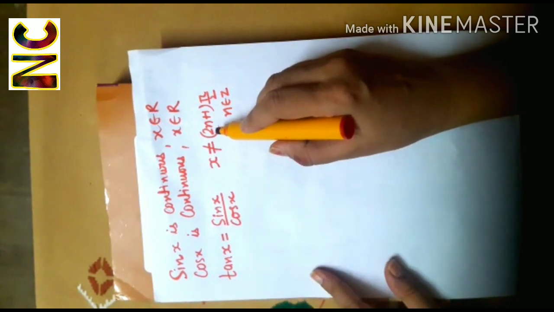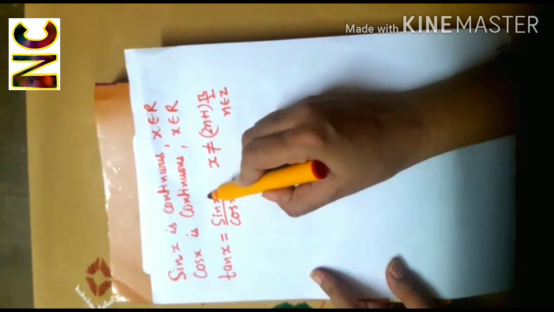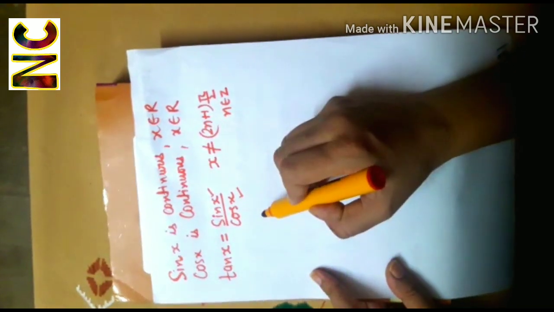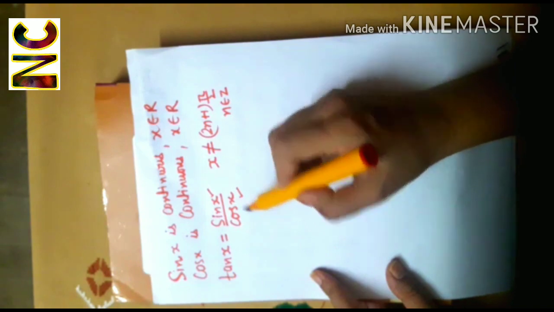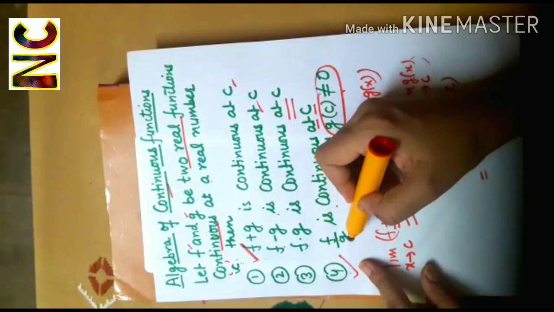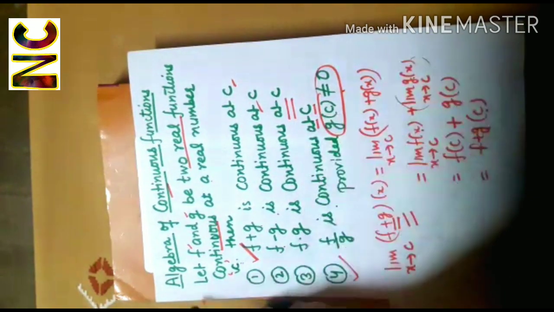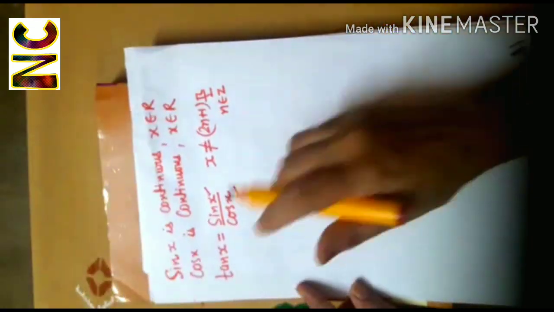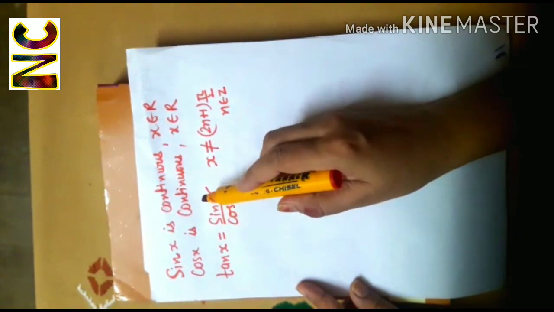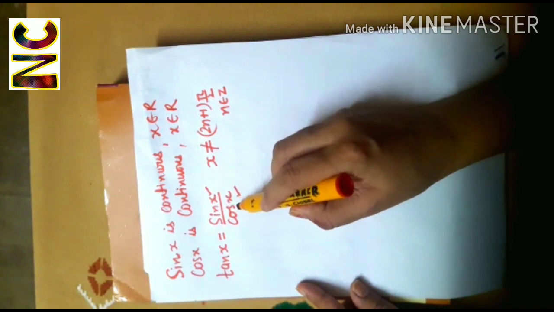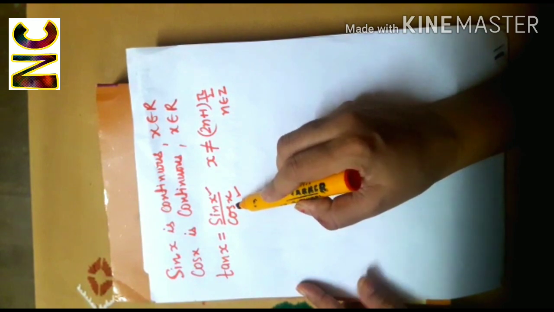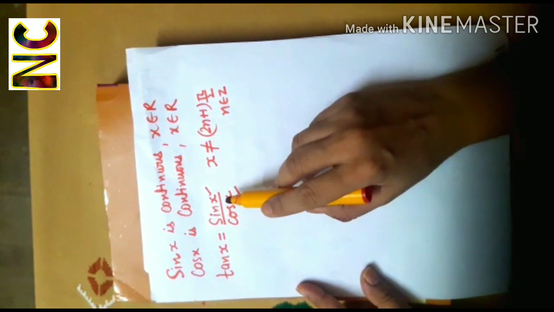Right? Now, sine function is continuous function, cos function is continuous function. So, by this result, the quotient of two continuous functions is continuous. Therefore, I can conclude that tan x function, which is the quotient of sin x and cos x, the quotient of two continuous functions, will be continuous at every point of its domain.